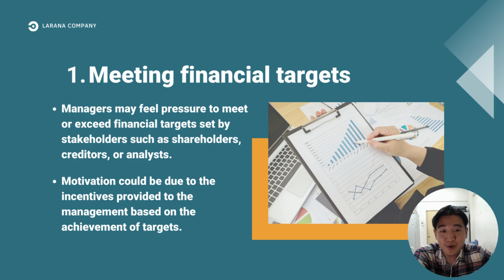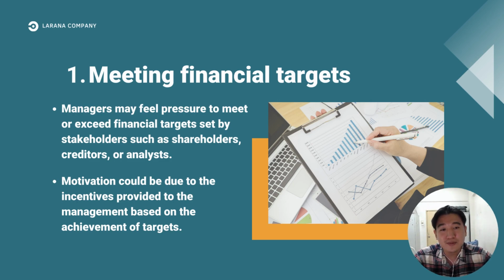Now, finally, we're going to talk about the motives of creative accounting. Number one is meeting financial targets. Usually managers may feel the pressure to meet or exceed financial targets set by stakeholders such as shareholders, creditors, or analysts. The motivation behind this could be the incentive provided to the management if they achieve the targets. For example, managers may manipulate financial statements to show a higher revenue or profit to meet these targets.